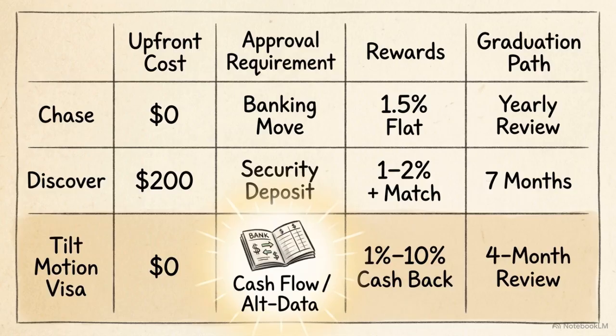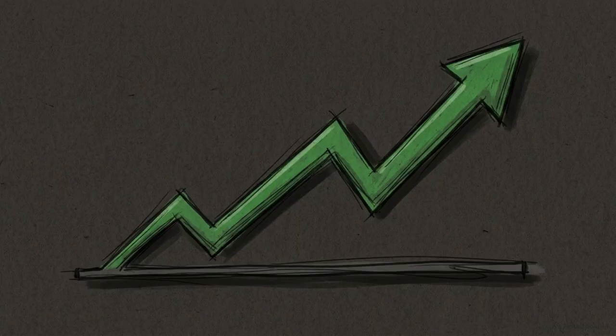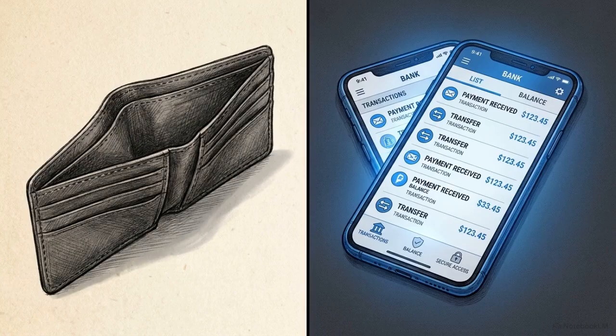If you lack the cash for a deposit, the Tilt Motion Visa represents an alternative path. Tilt uses alternative underwriting, looking at your income and expenses through your linked bank account rather than relying on a FICO score. This removes the $200 deposit hurdle, but requires you to share your detailed transaction history with the issuer. Approval depends on maintaining a positive cash flow. The algorithm checks to ensure you consistently earn more than you spend before it issues the card. When you lack the capital to secure an account, your financial data and privacy become your primary leverage.